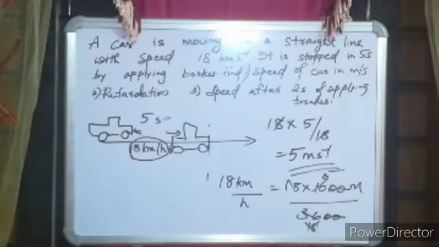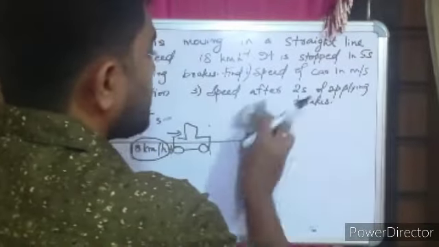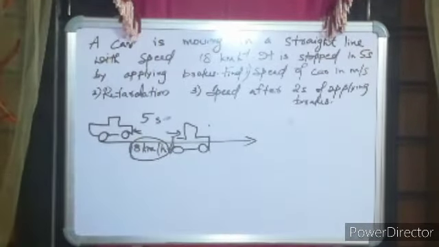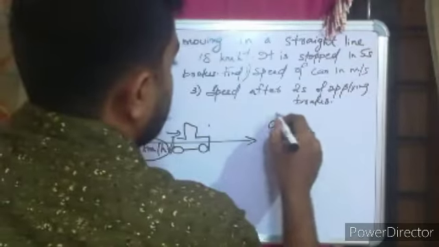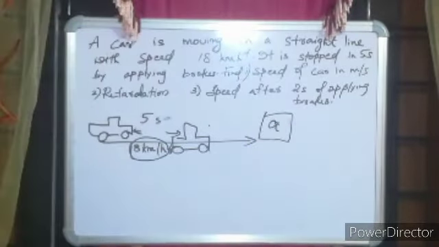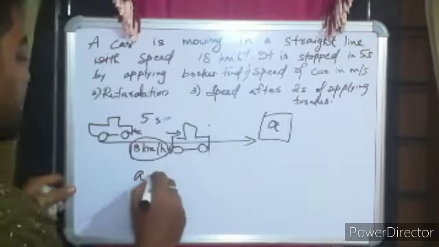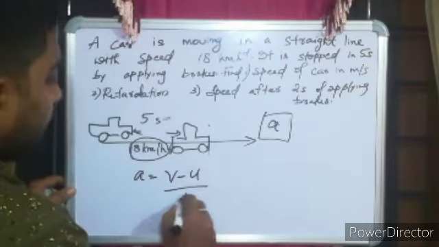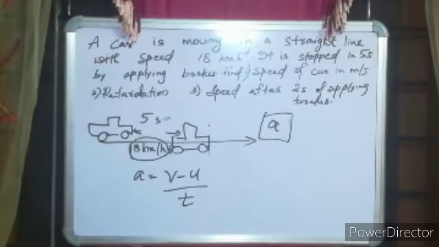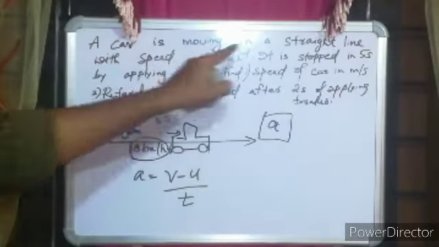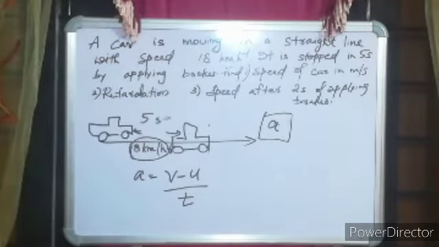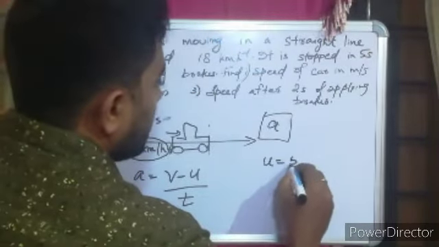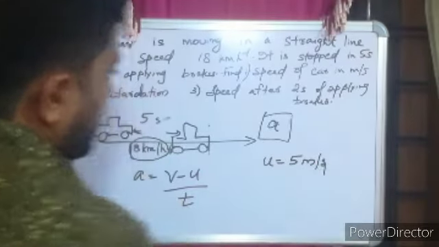Now the second part of the question, you are asked to find the retardation. So you are asked to find the value of A. Again use the equation A is equal to V minus U divided by T. So you got the speed of the car, it is given moving with 18, so U will be equal to 5 meter per second.